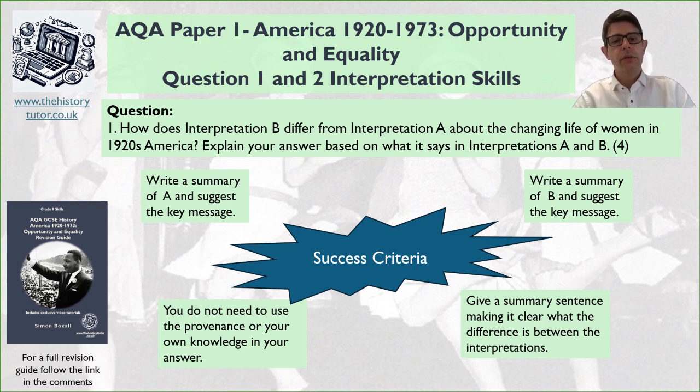So the skill we're doing here is suggesting the meaning of what the historian is saying or what the person is saying. In this question, we don't need to use provenance or use our own knowledge at all to explain our answer. It doesn't need any of that. We're just trying to say what the message of the extract is. So let's practice this now looking at the interpretations.